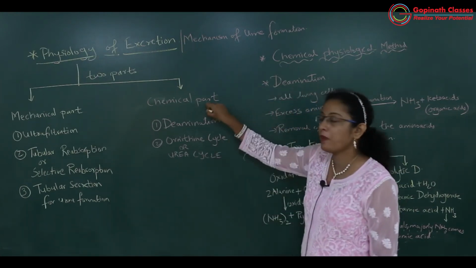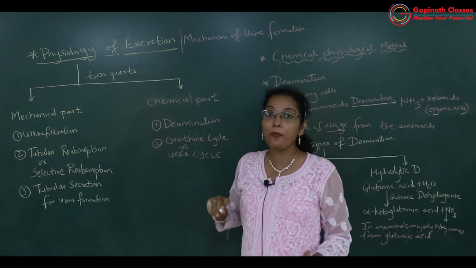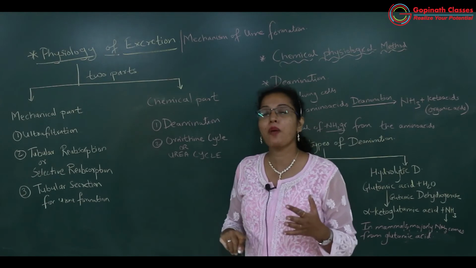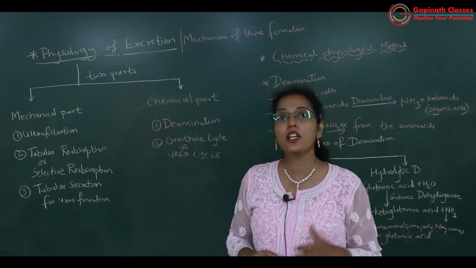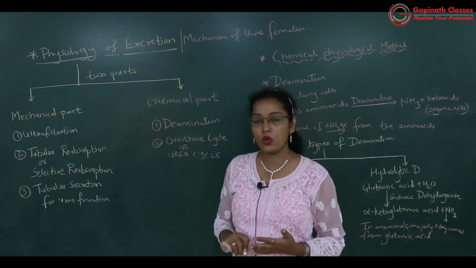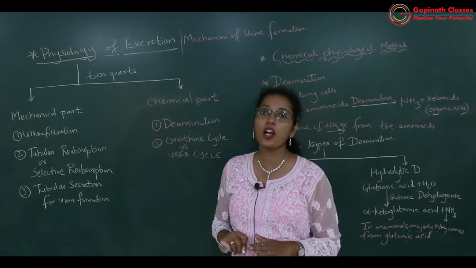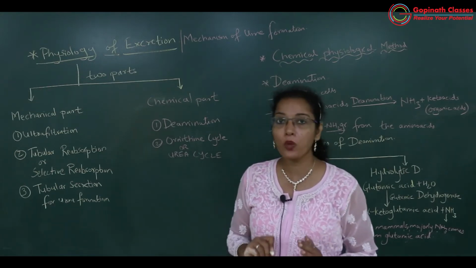Then in the chemical part, there are two ways to form urea. Whatever excess amino acids are there have to be broken down, and the amino group present in the amino acid is released in the form of ammonia.